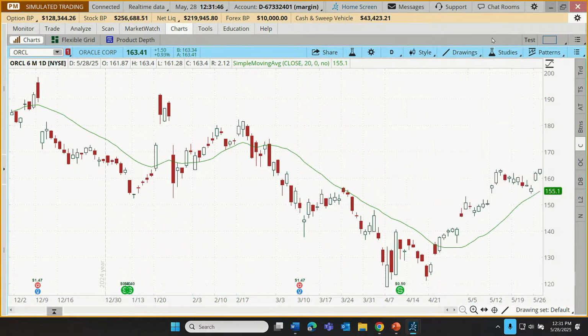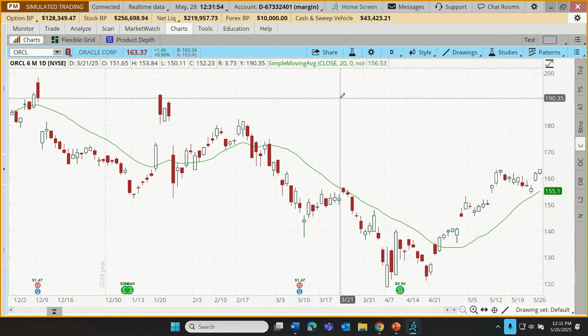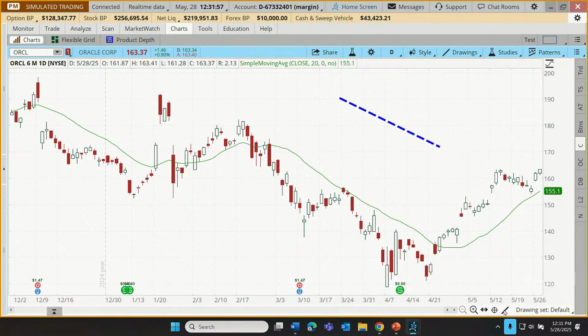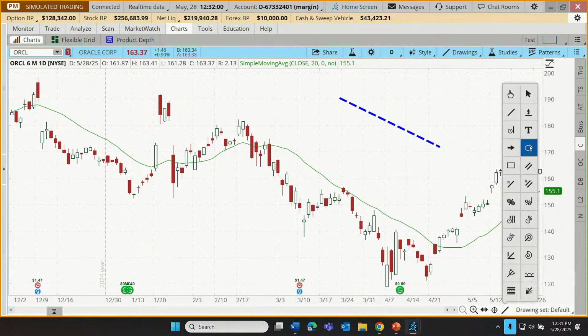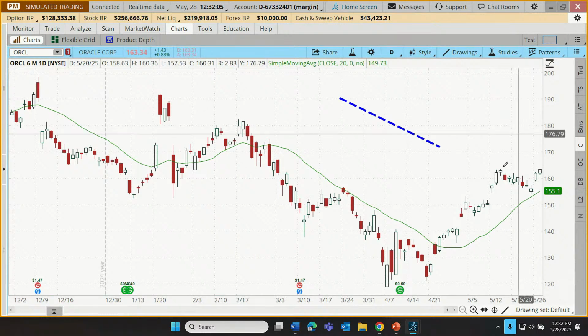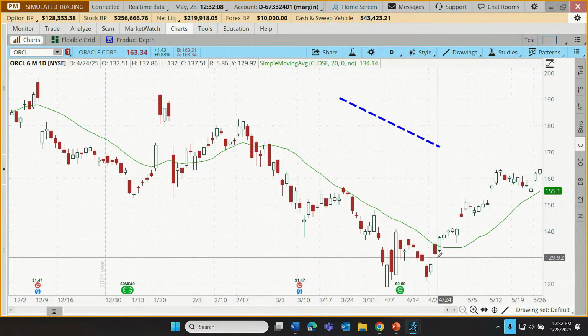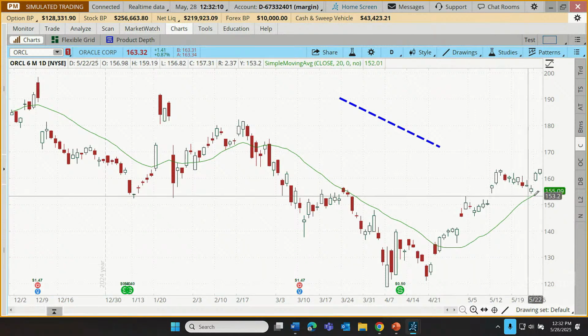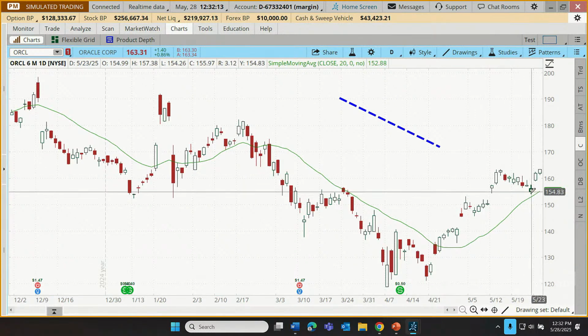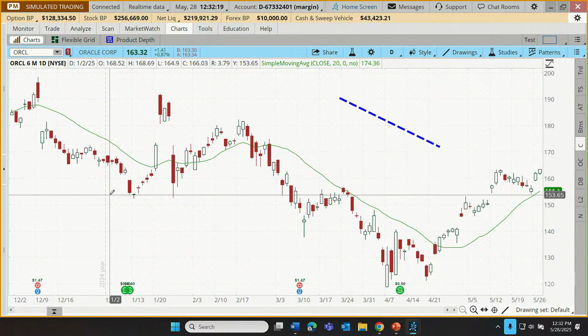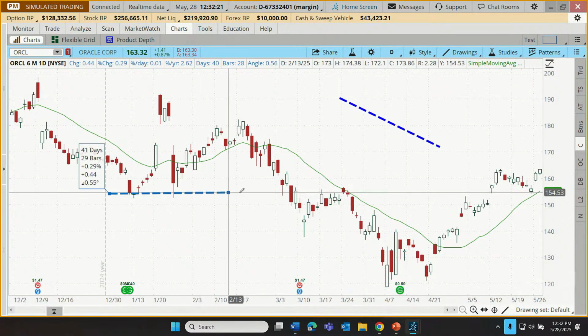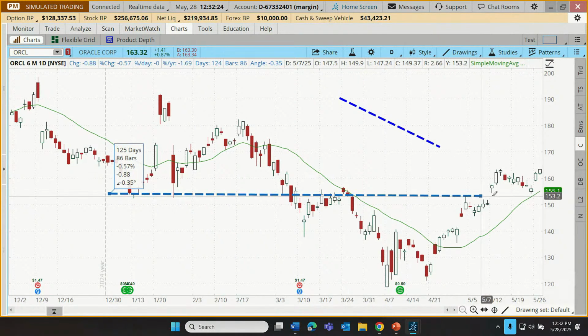But maybe a potentially quicker way is to just go down here in the lower right to what's called the active tool. Right now, my active tool is set up to draw trend lines, and I could choose drawing tools here. I could make ovals, make text notes, but I'm going to go back to that trend line tool. Let's say that our trader also noted as we were coming down to this moving average, it looks like we bounced right at about 155 bucks. But that previously has been potentially an important area of price floors and price ceilings.